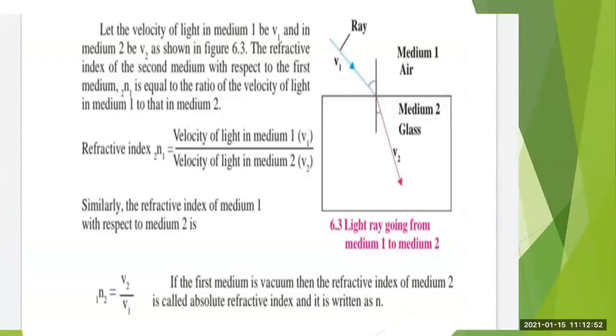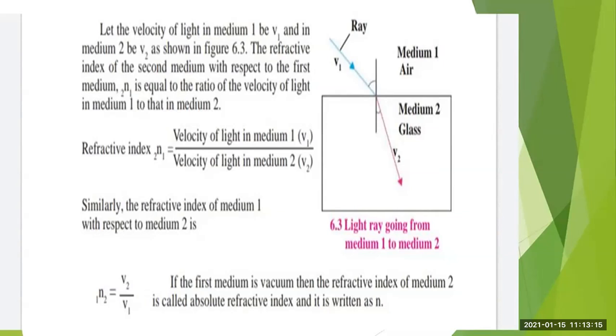If we consider V1 and V2 as the velocity of light in medium 1 and medium 2, then the refractive index of the second medium with respect to the first medium is written as n21, which will be equal to V1 upon V2.